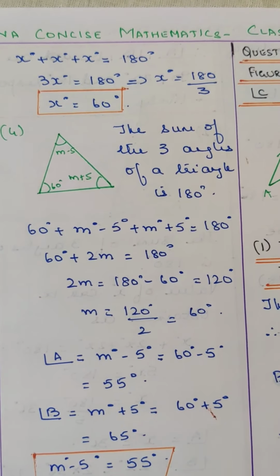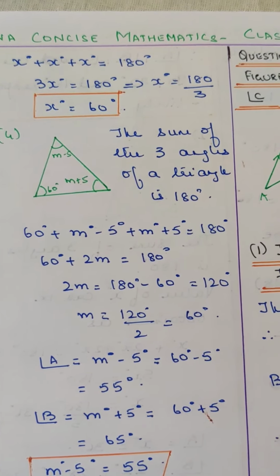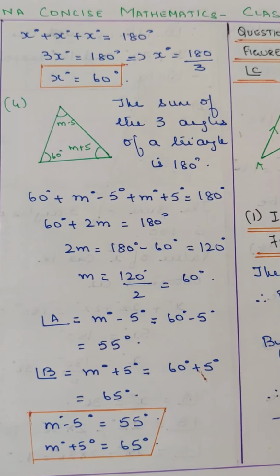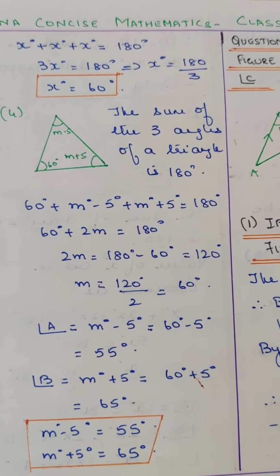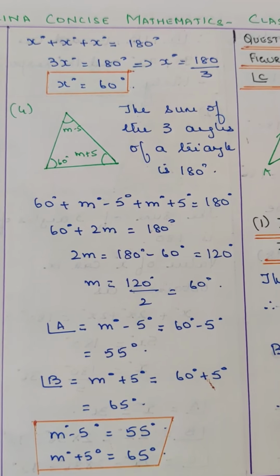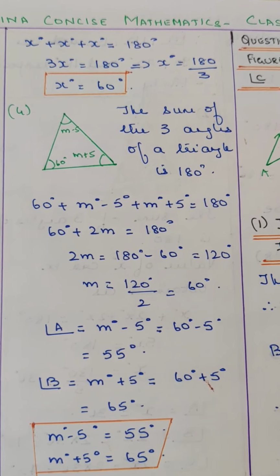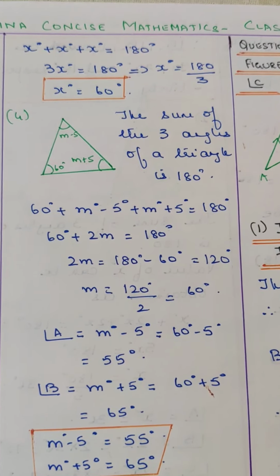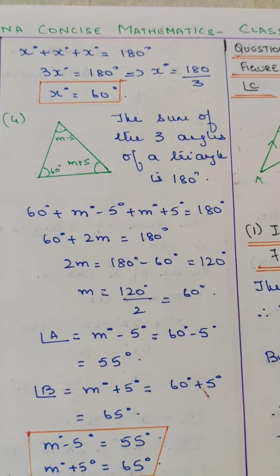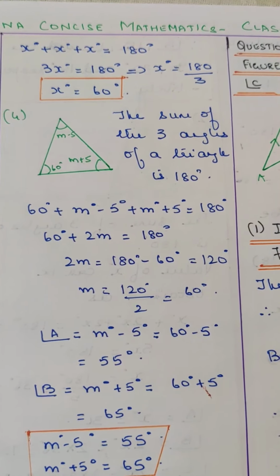The fourth one. The sum of three angles of a triangle is 180 degrees. 60 plus m minus 5 plus m plus 5 is equal to 180 degrees. When you solve them, you get it as 60 plus 2m is equal to 180 degrees. Therefore, 2m is equal to 180 degrees minus 60 degrees, that is equal to 120 degrees. m is equal to 120 by 2, that is equal to 60 degrees.